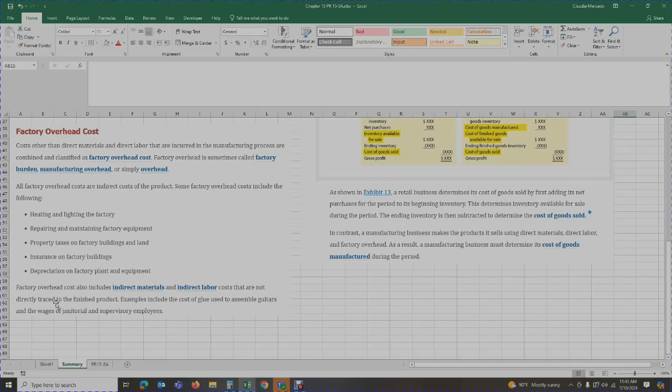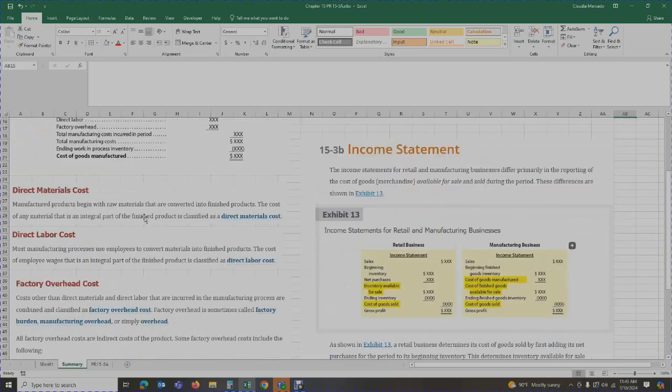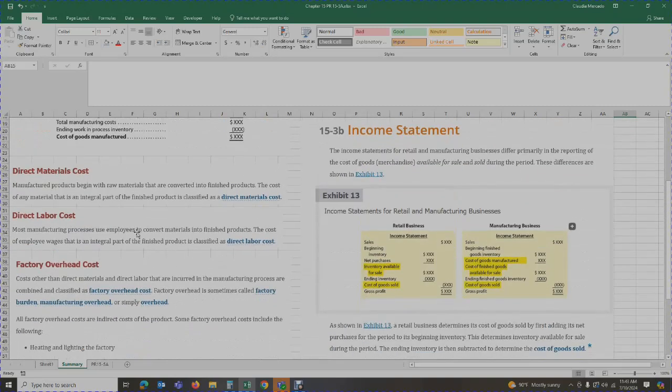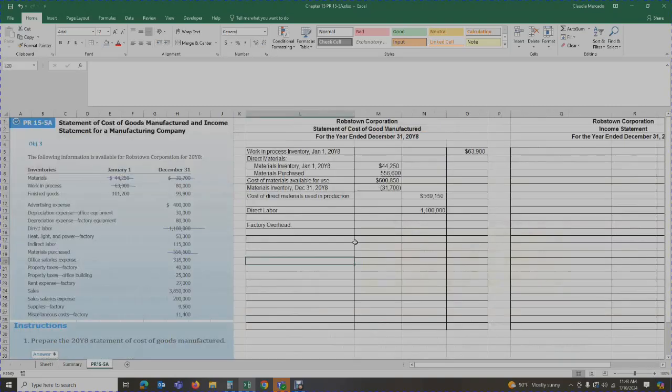Factory overhead costs also include indirect materials and indirect labor costs that are not directly traced to the finished product. Examples include maybe the cost of glue used to assemble guitars, the wages of the janitorial and the supervisory employees. So, like you see here, I explained and defined each of the three components that we are looking at in the problem.